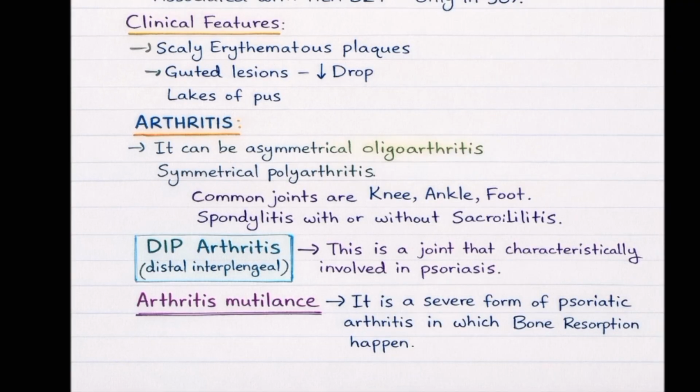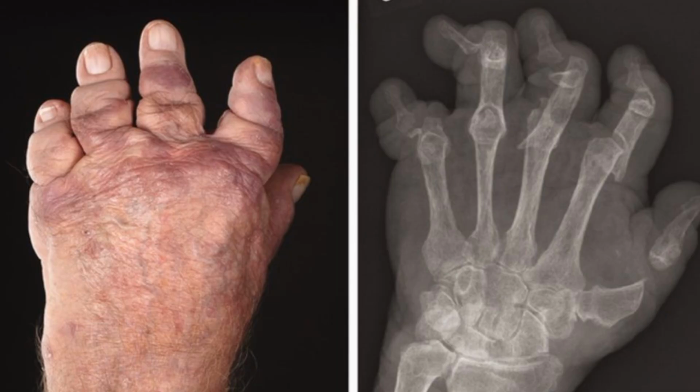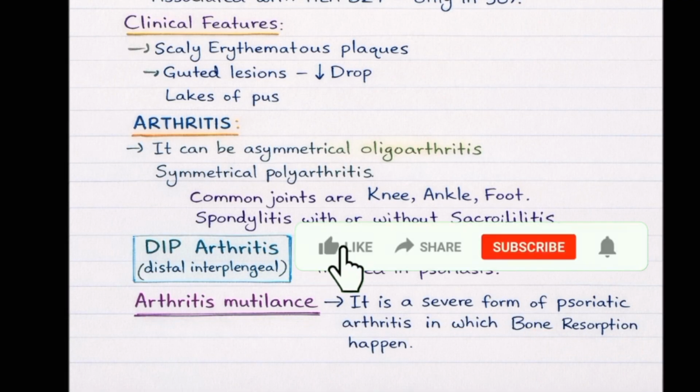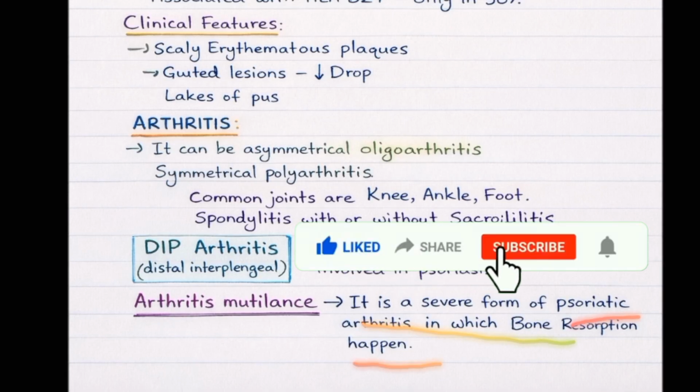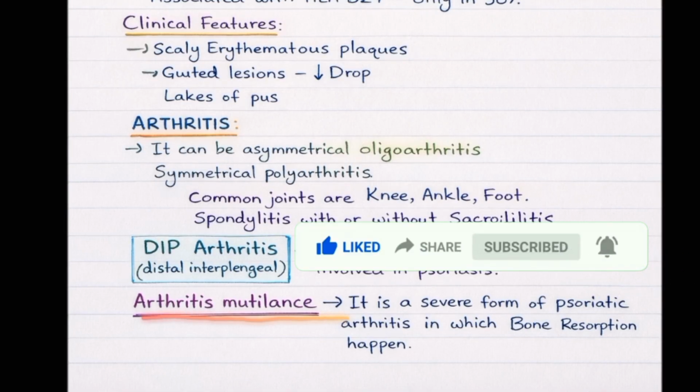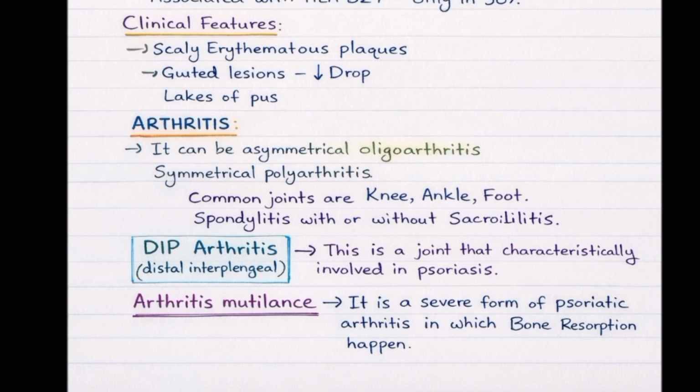In extreme cases, you see here, it causes resorption of the bone. I will erase it. You zoom and see, please. This area, you zoom and see. So it can cause erosion of the bone at that level. And arthritis mutilans, 1 lakh times repeated MCQ. Very severe cases when you don't treat in time. In severe forms of psoriatic arthritis, bone resorption happens.